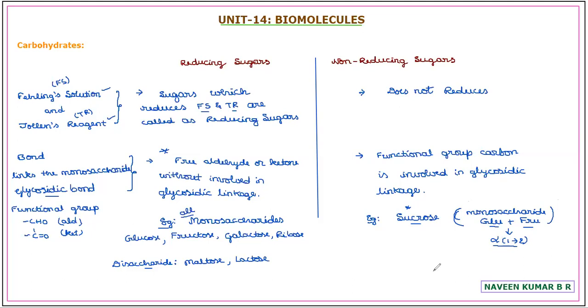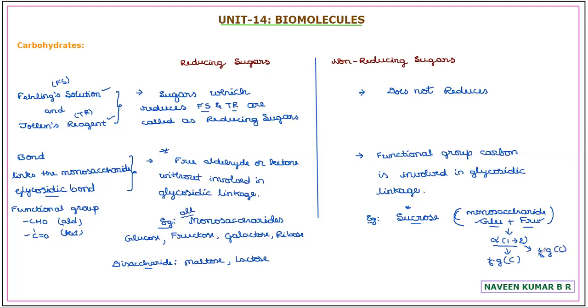If you understand the structure, it is very easy to learn. So after learning the structure, we'll come back here and give the significance of these linkages. Now in sucrose, the monosaccharides are glucose and fructose. Both are linked by a 1,2 glycosidic linkage, and the first carbon of the glucose is a functional group carbon. And the second carbon of the fructose, again, is a functional group carbon.